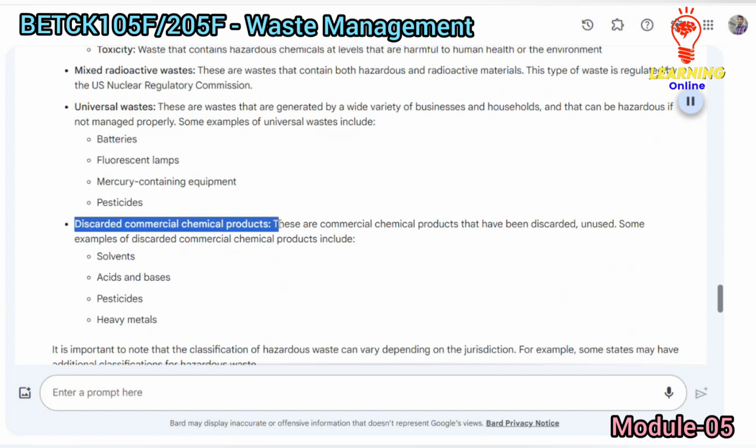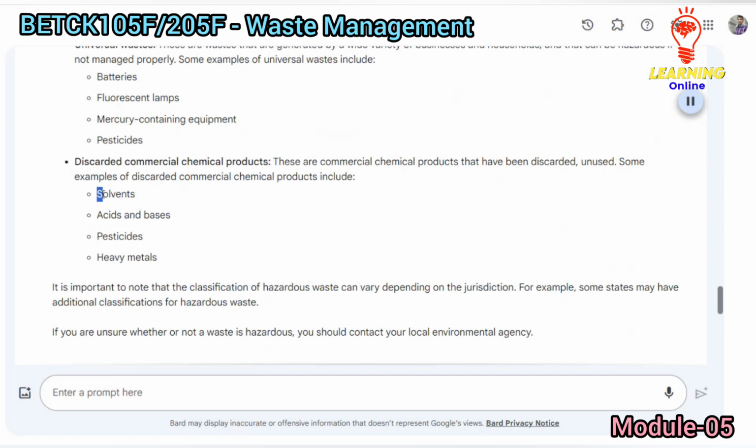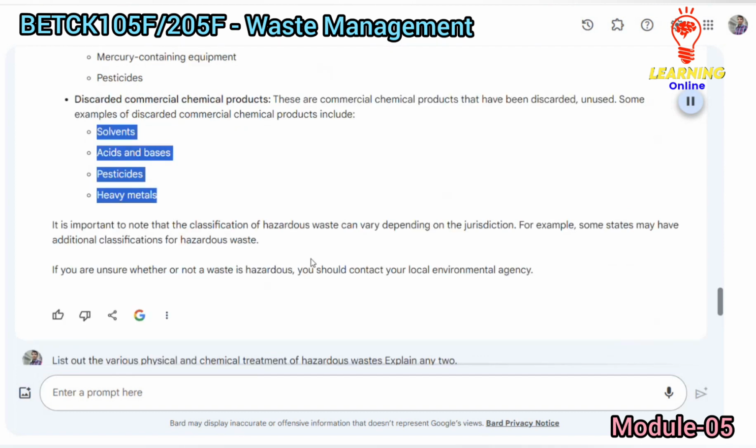Discarded commercial chemical products. These are commercial chemical products that have been discarded, unused. Some examples of discarded commercial chemical products include solvents, acids and bases, pesticide, heavy metals.